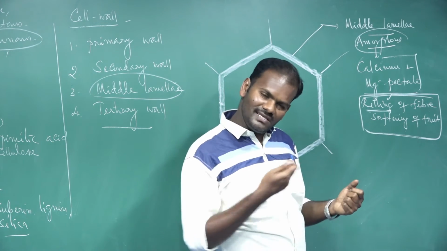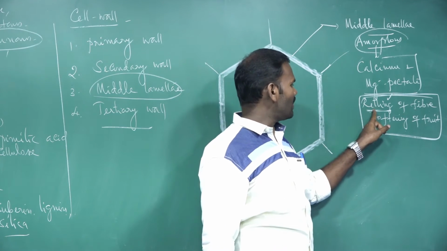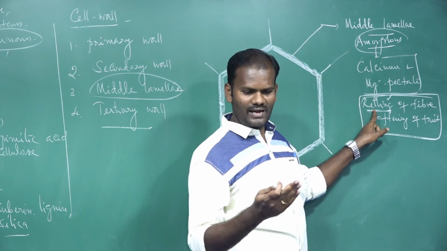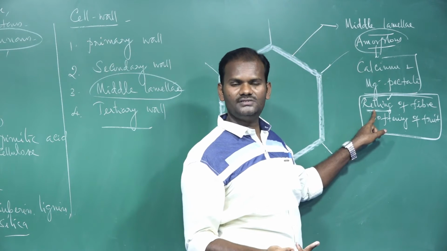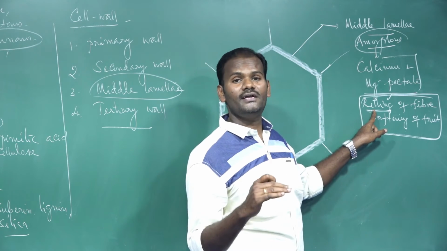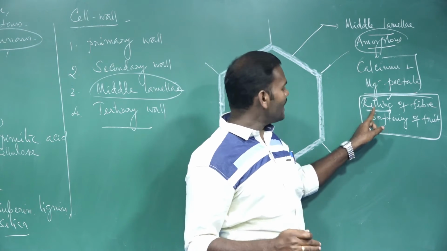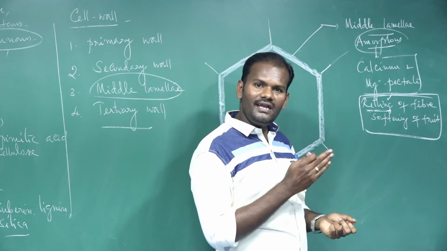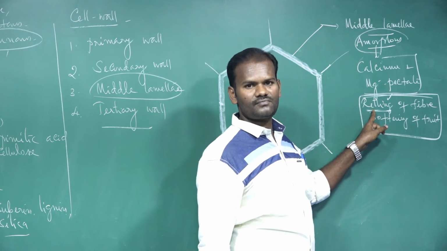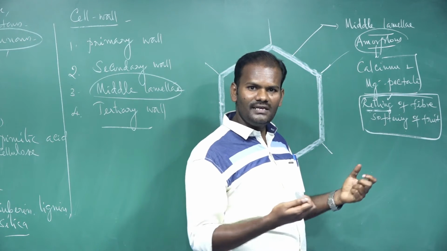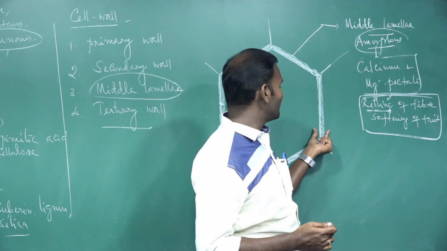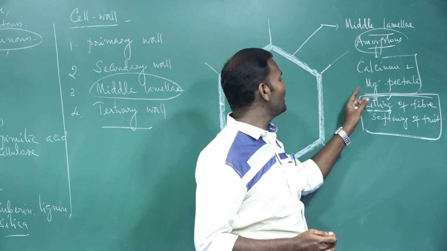How are the fibers easily separated from the cell wall? By the process called retting. If the plants are kept under water for a few days, saprophytic bacteria act on the cell wall of the plant cell and help decompose it. As a result, the fibers are easily separated. So, the question: which portion of the cell gets decomposed? The middle lamella.